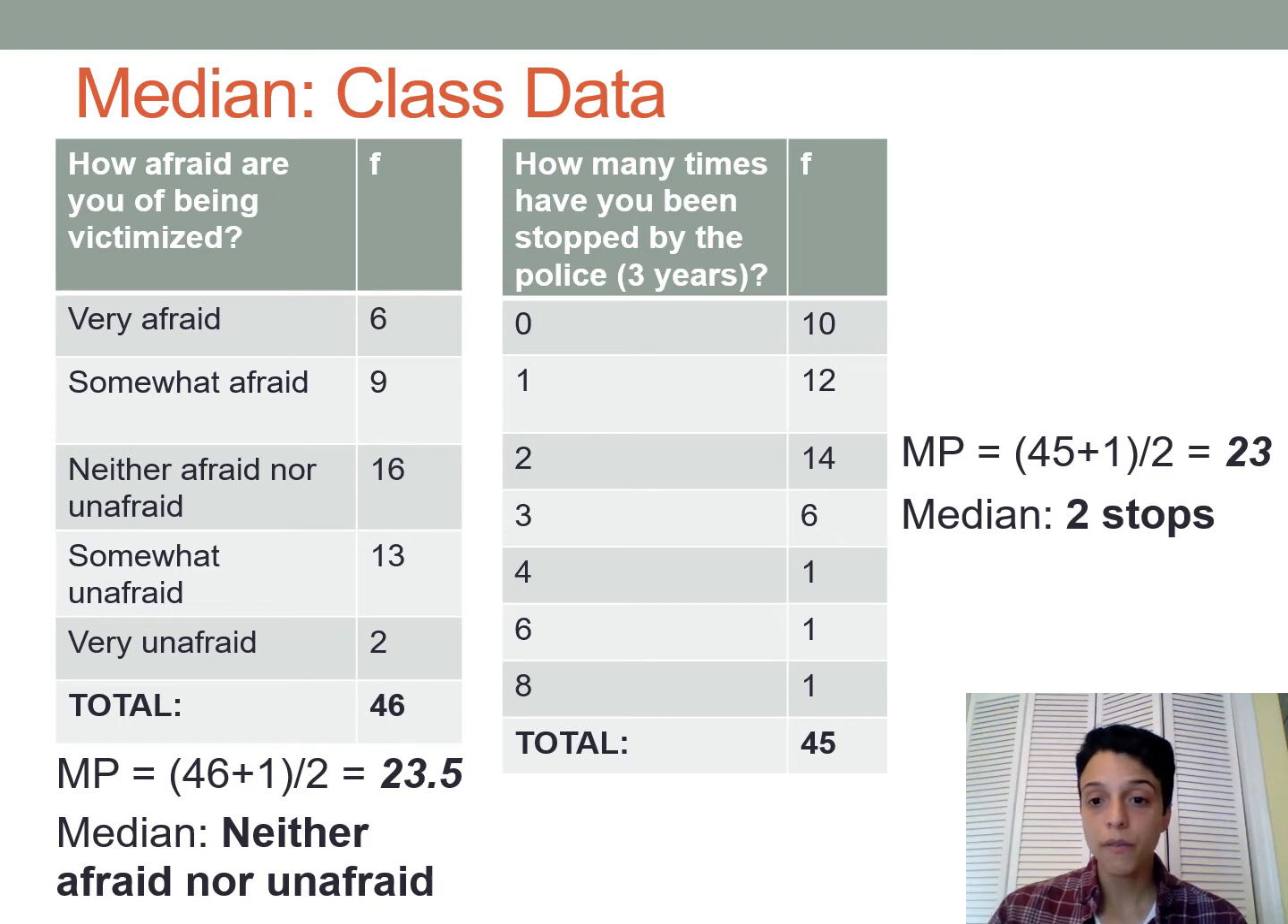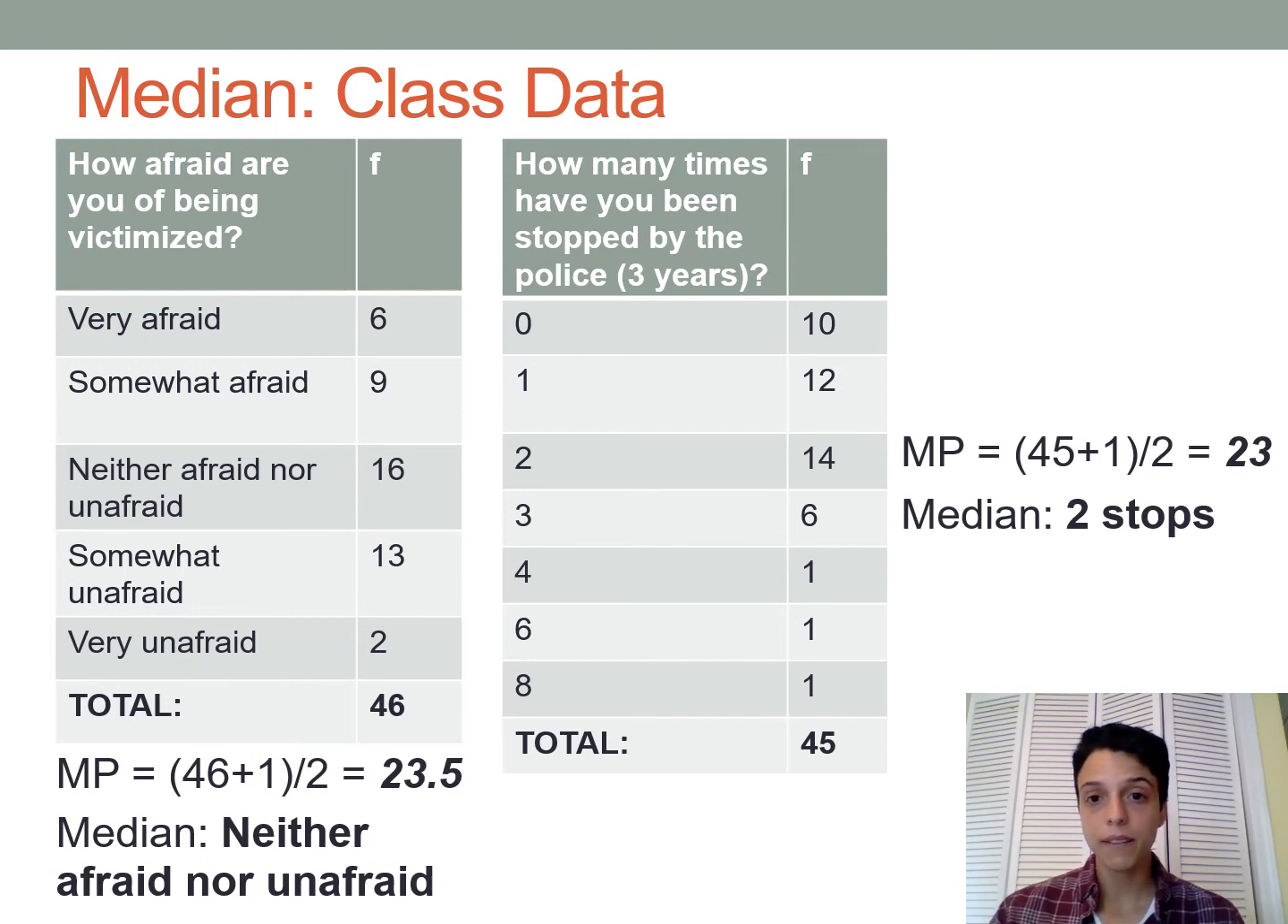Again, what this means is that if you were to list out all these different values in order, so your 10 zeros, your 12 ones, your 14 twos, your 6 threes, and then your 4, your 6, and your 8, you list all those out in order, then you count out to the 23rd one, and that's going to be your median. In this case, the median is 2 stops. So at the very middle of that distribution is 2 stops.